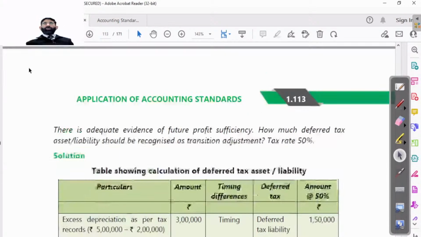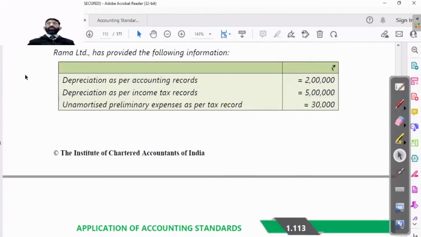So we have to calculate first of all how much is the difference between the profit, because as per accounting it is 2 lakh, whereas as per income tax it is 5 lakh. That means our depreciation is different, but profit is not given here. If profit is not given, we will assume that if depreciation is reversed or overcharged, how much will be the impact on profit? That will be very clear to us.